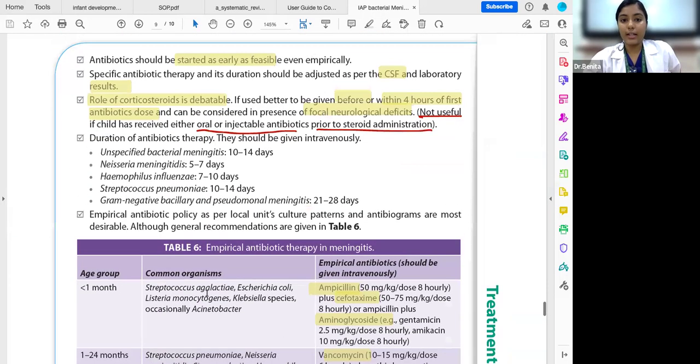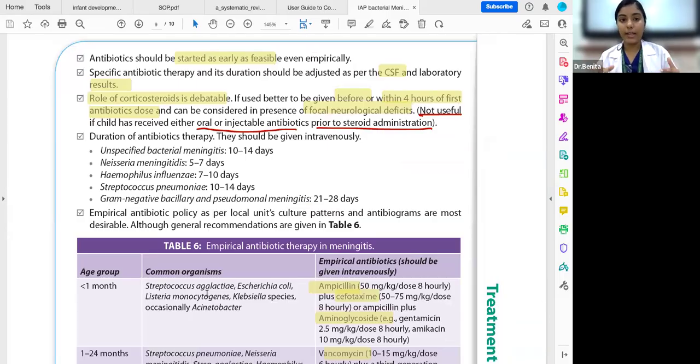So how do we start antibiotics? It should be started empirically as soon as possible. And to reduce the inflammation, before starting antibiotics or within 4 hours of starting antibiotics, we can give corticosteroids. So how long do we continue therapy? Streptococcus pneumoniae is the most common. So for Streptococcus pneumoniae and unspecified bacterial meningitis, we continue antibiotic therapy for 10 to 14 days.